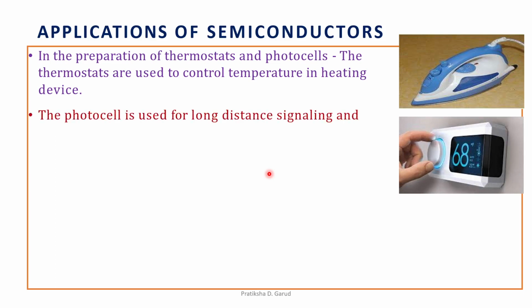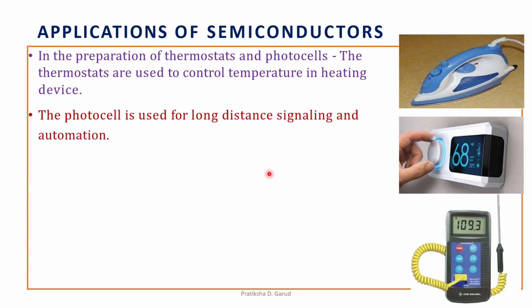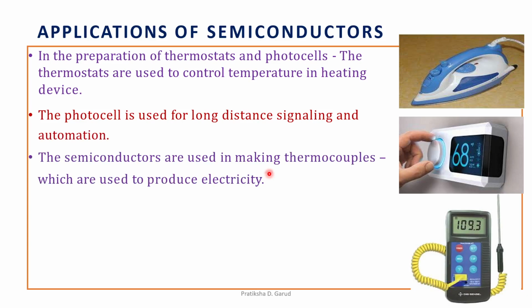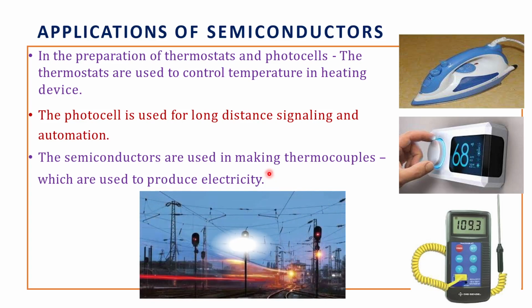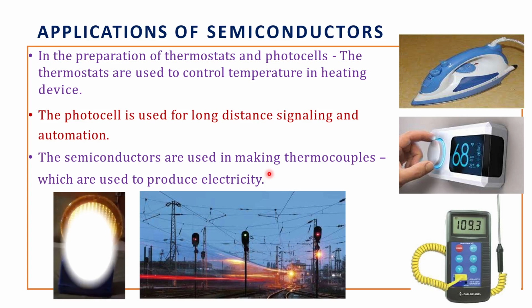Then the photocell is used for long distance signaling and automation. This is the figure for this. Then semiconductors are used in making thermocouples, which are used to generate electricity.